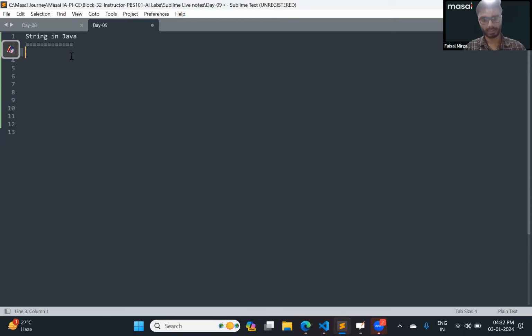So the string, in short, you can say that it is a combination of characters, right? So have you learned the different methods of the strings? Different methods of the string, for example, dot charAt, toUpperCase, toLowerCase, dot contains, dot equals. Have you learned these methods? Okay, fine. So what we will do, we'll just first try to solve some questions on array. Okay, then we will get back to the string.